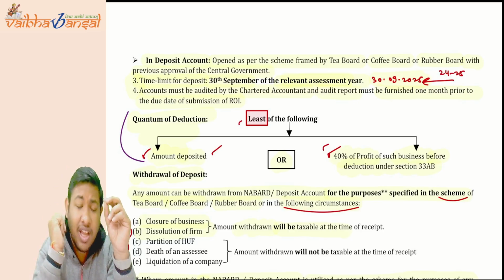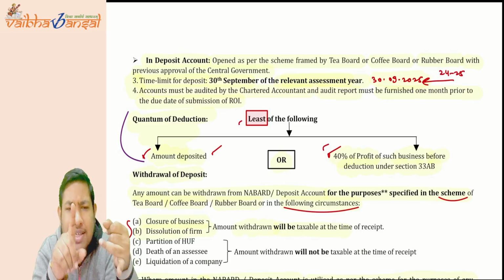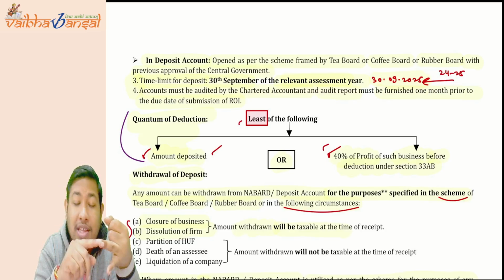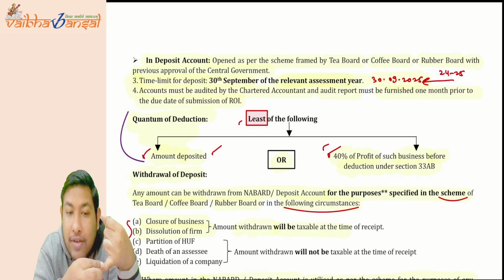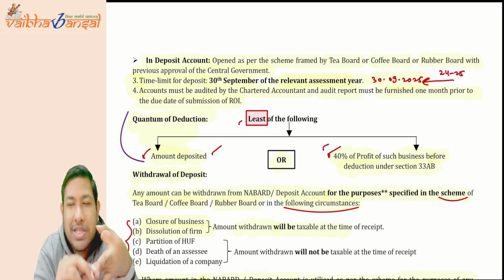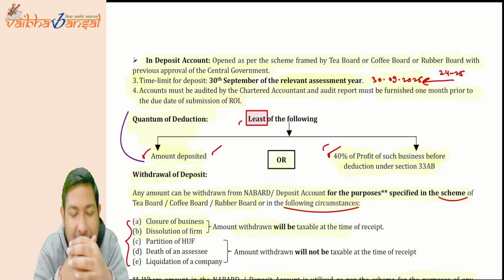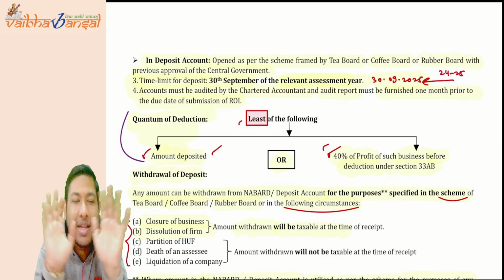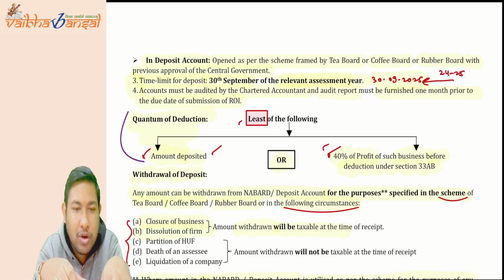See, if you have the closure of business or dissolution of a business, then it is done intentionally, and it will be taxable when the amount is received. But in the case of partition of HUF, death, or liquidation, when you do not have the assets to pay off the liabilities, or you have gone under the Insolvency and Bankruptcy Code, the government does not want to tax you. The government is going to exempt whatever amount you have withdrawn for those purposes.